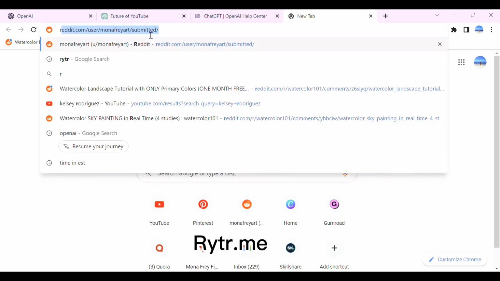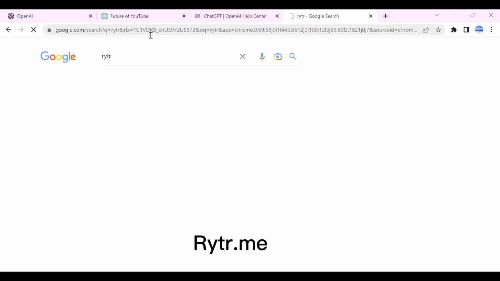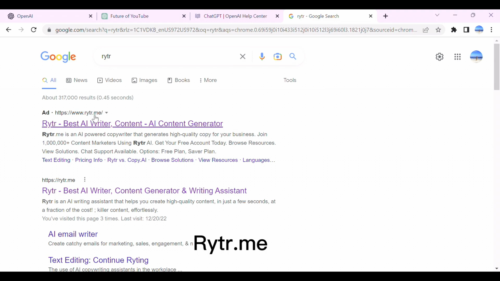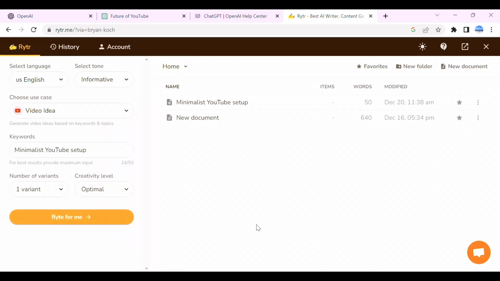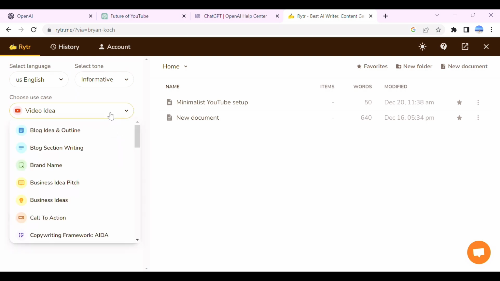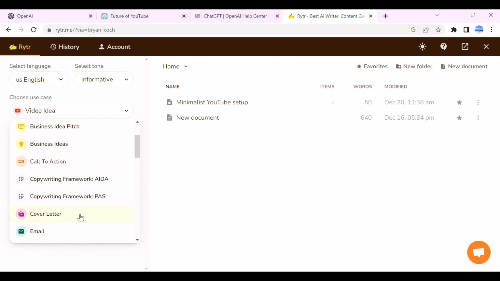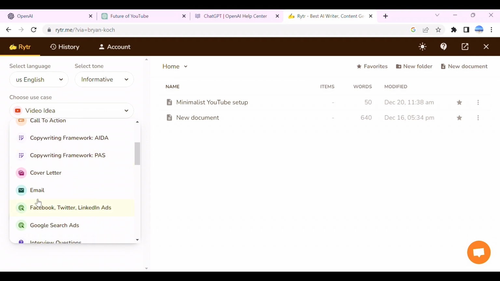Let's move on to a second AI tool, which is called Writer, spelled RYTR. Go to writer.me and click on Start Writing. It will ask you to log in or sign up. Once you sign up, this screen will appear. I'm already logged in. I used Writer to come up with YouTube titles. With the help of Writer, you can create YouTube titles, blog posts, landing pages, Facebook ads, etc. All the use cases are right here.